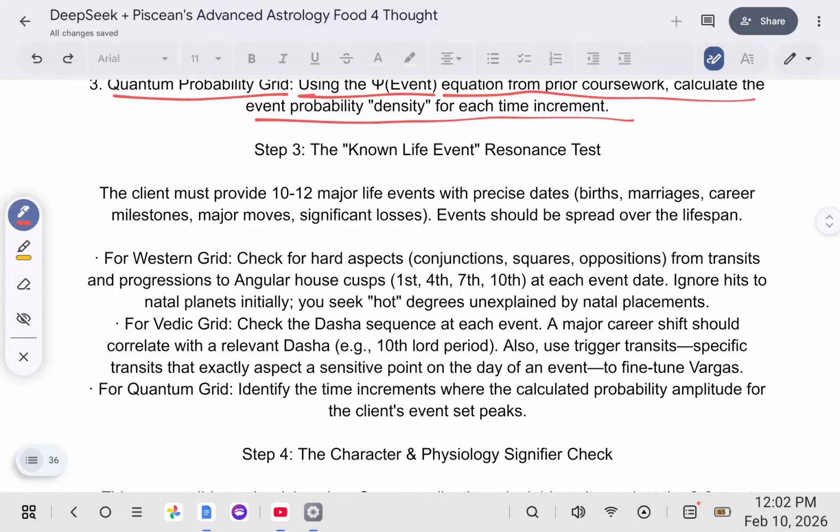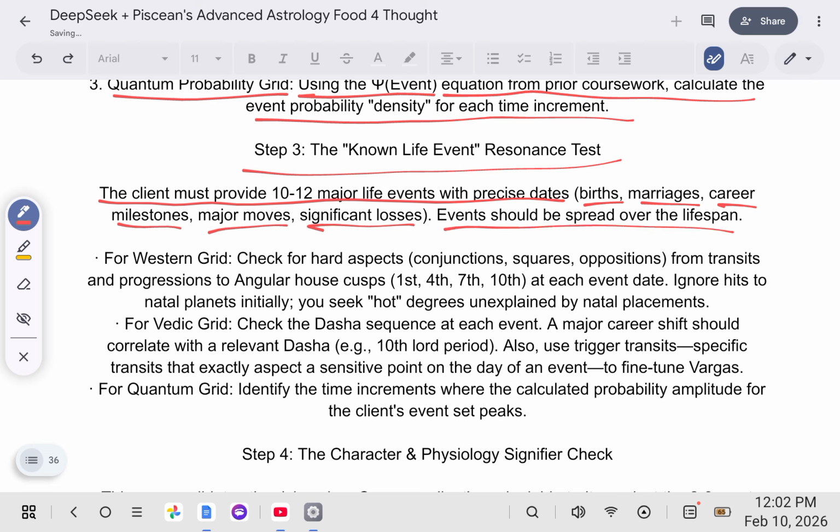And step 3 is the known life event resonance test. The client must provide 10 to 12 major life events with precise dates: births, marriages, career milestones, major moves, significant losses. Events should be spread over the lifespan. For the Western Grid, check for hard aspects, conjunctions, squares, oppositions from transits and progressions to angular house cusps: the 1st house, the 4th house, the 7th house, and the 10th house. At each event date, ignore hits to natal planets initially. You seek hot degrees